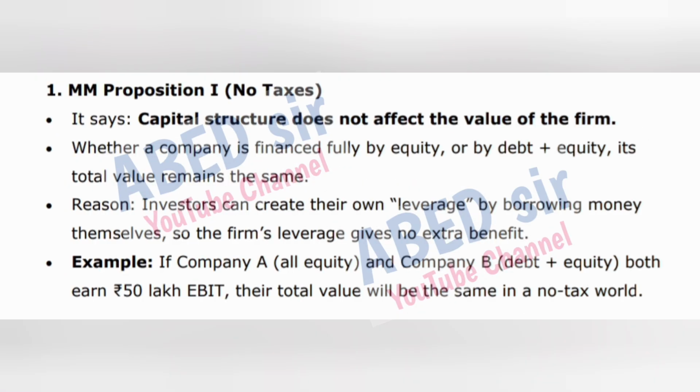1. Proposition I, no taxes. It says, capital structure does not affect the value of the firm. Whether a company is financed fully by equity or by debt plus equity, its total value remains the same. Reason: investors can create their own leverage by borrowing money themselves, so the firm's leverage gives no extra benefit. Example, if Company A, all equity, and Company B, debt plus equity, both earn 50 lakh rupees EBIT, their total value will be the same in a no-tax world.